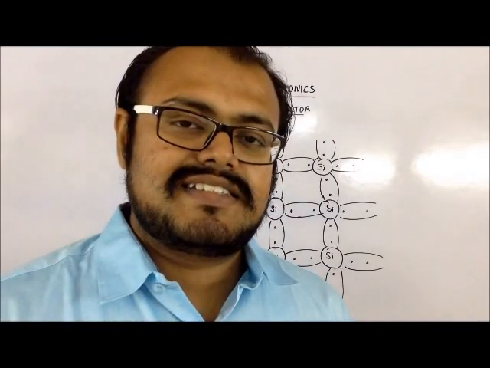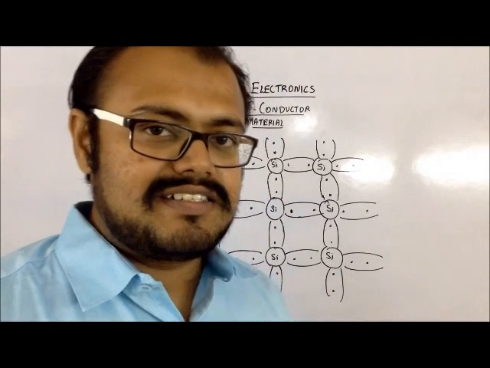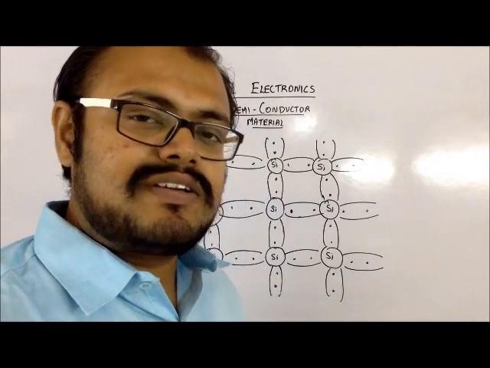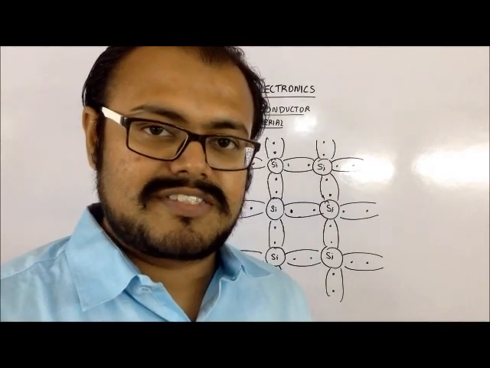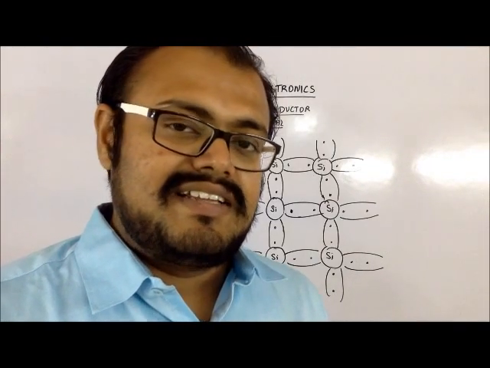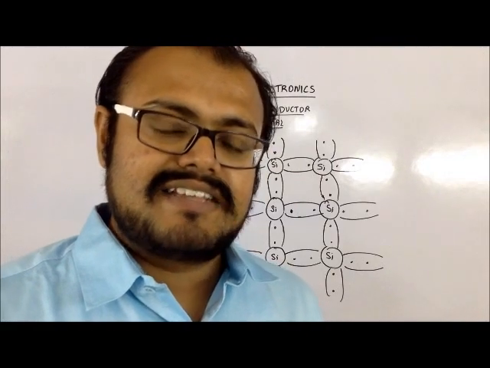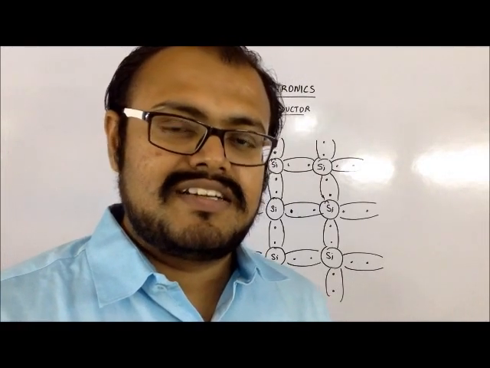Intrinsic semiconductor materials are basically the purest form of a semiconductor material available to us. The purity level is so high that there is only one impurity present for 10 billion atoms of the pure intrinsic material. To understand intrinsic semiconductor material, we have considered the example of silicon. Silicon is one of the semiconductor materials widely used in electronic systems. Silicon has a valency of 4.